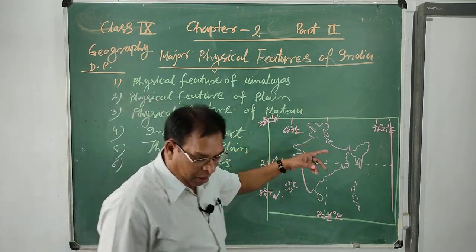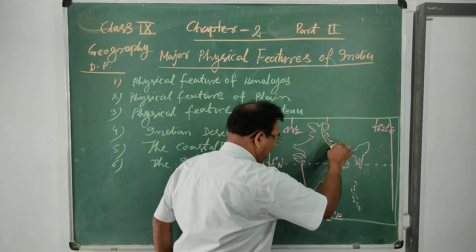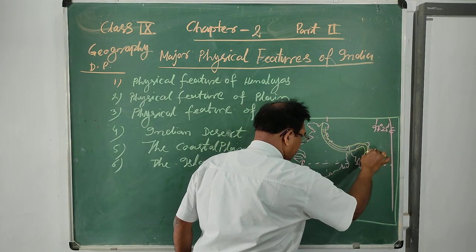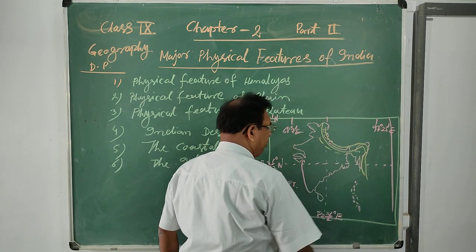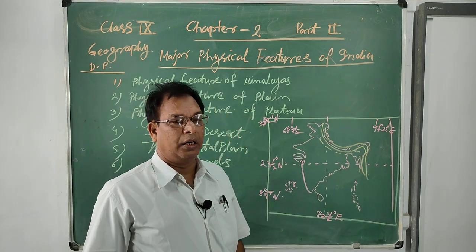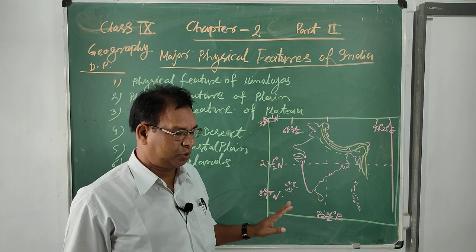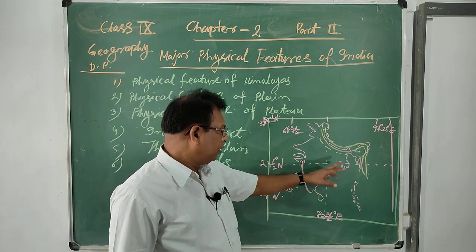But the origin of the Himalayas, this continuous range, formed during the Geosyncline period. Already I have also mentioned it in your notes.